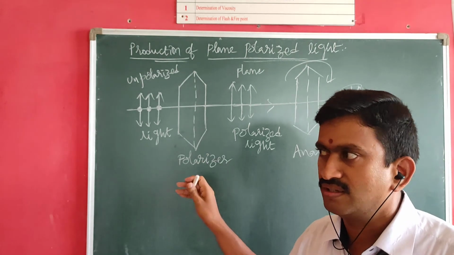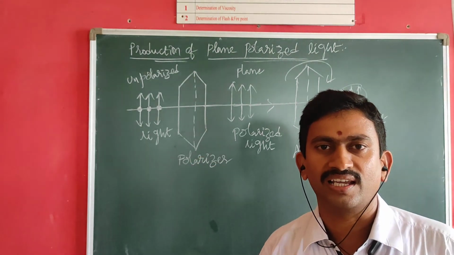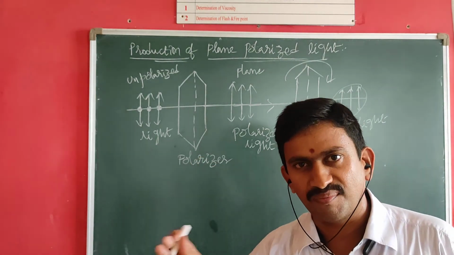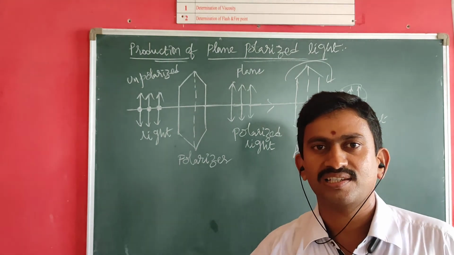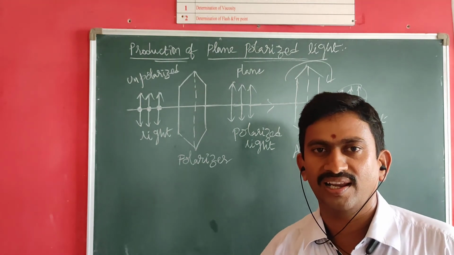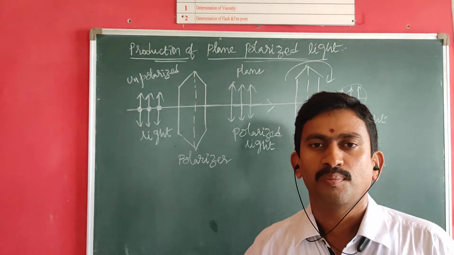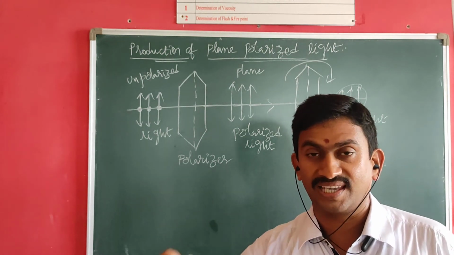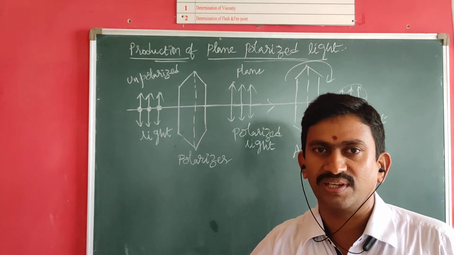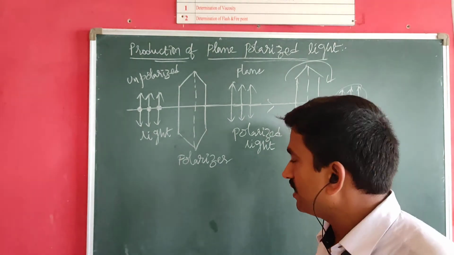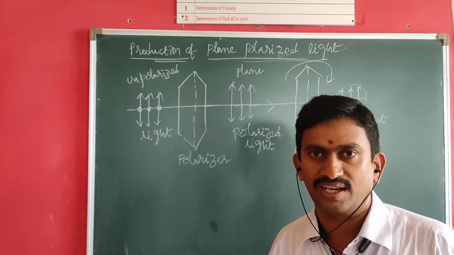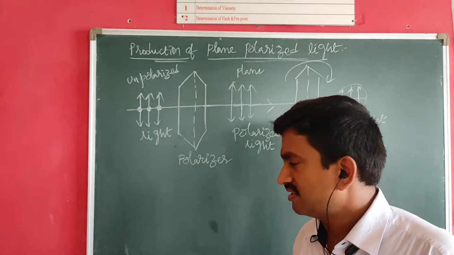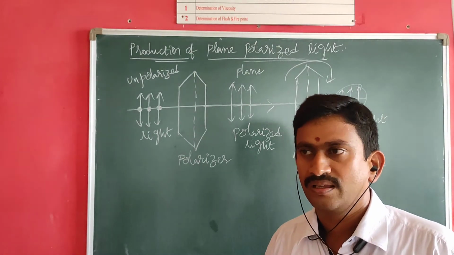Apart from this, for the production of polarized light we have several methods: polarization by reflection, polarization by refraction, polarization by double refraction, polarization by scattering. This is the simple method.